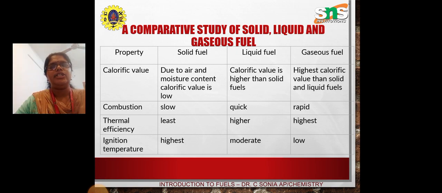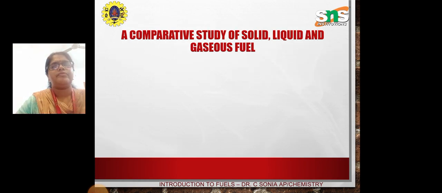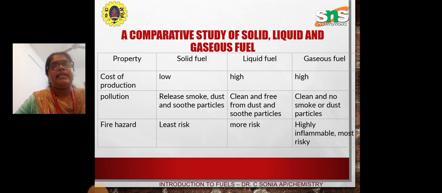The next property is the ignition temperature. Comparing the ignition temperature, the solid fuel has the highest ignition temperature, the liquid fuel is moderate, and the gaseous fuel has a low ignition temperature. The next property is the cost of production. For solid fuel the cost of production is low, compared to the liquid fuel, which is high, and the gaseous fuel is high as well.